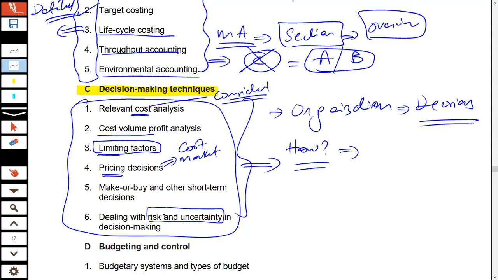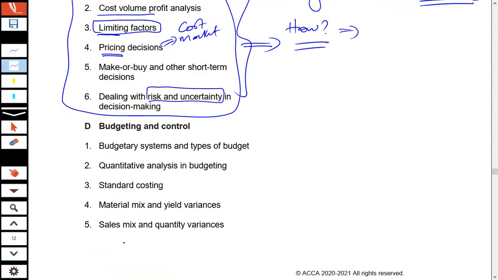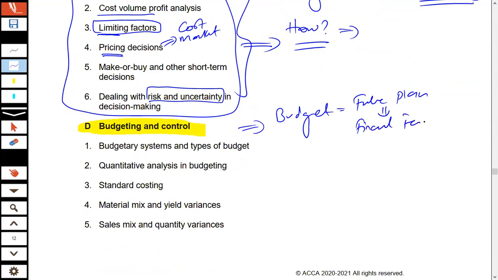Now, the next part of this syllabus is budgeting and control. What do you mean by budgeting and control? You have an idea that when we talk about budget, what is a budget? A budget is your future plan, expressed in financial terms. That is what the budget is.